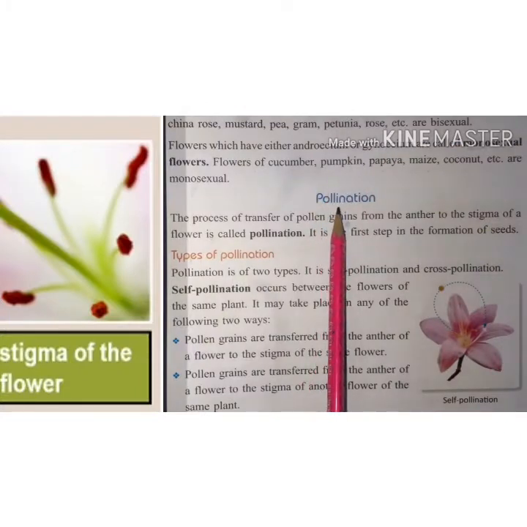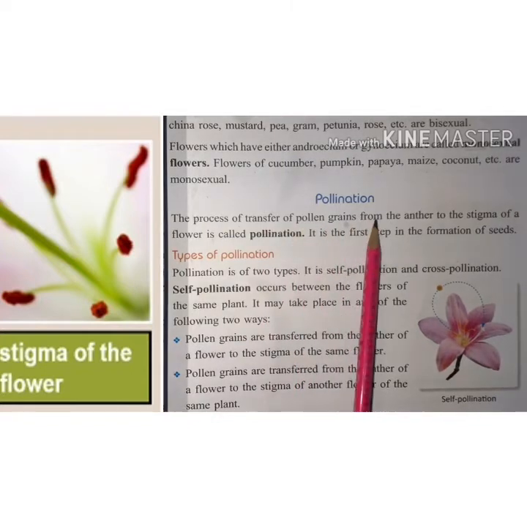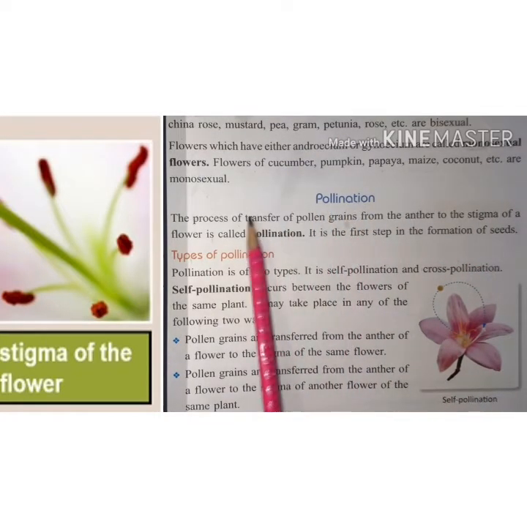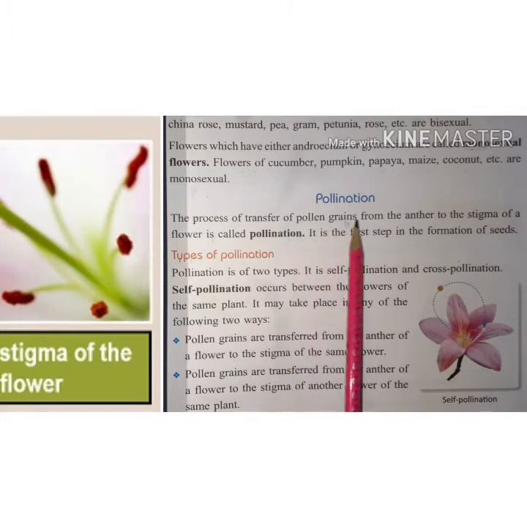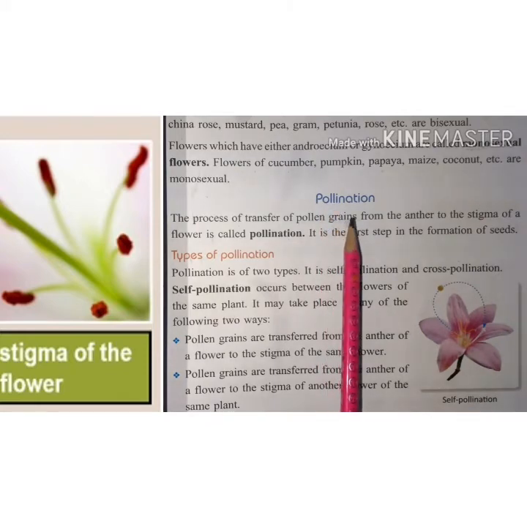Next is pollination. The process of transfer of pollen grains from the anther to the stigma of a flower is called pollination. It is the first step in the formation of seeds. Do you remember pollen grains? I told you in the previous video. Look, this is the anther, and when we cut this anther we find a yellow powder in it. This yellow powder is known as pollen grains.